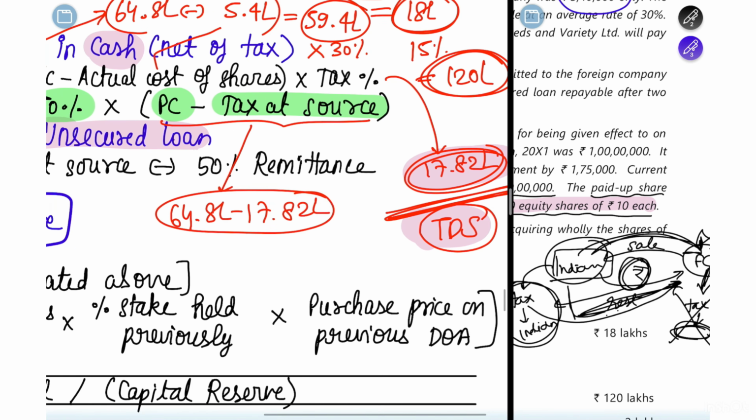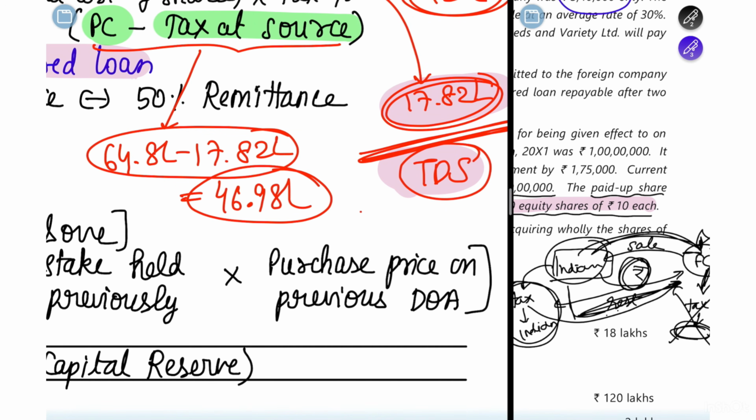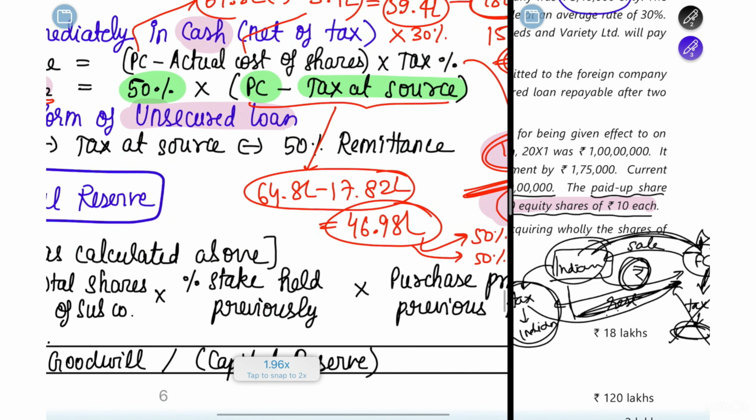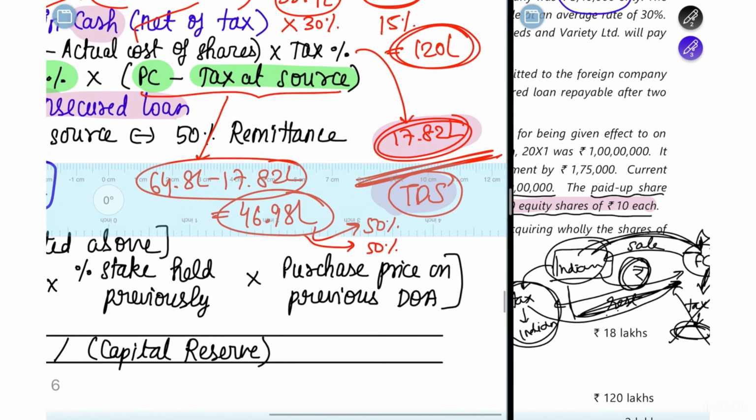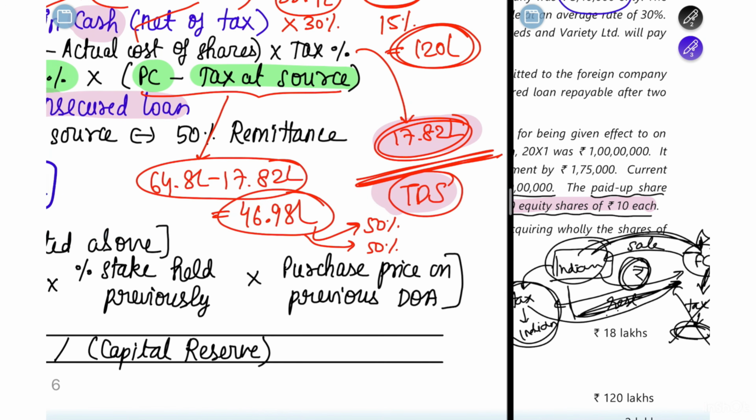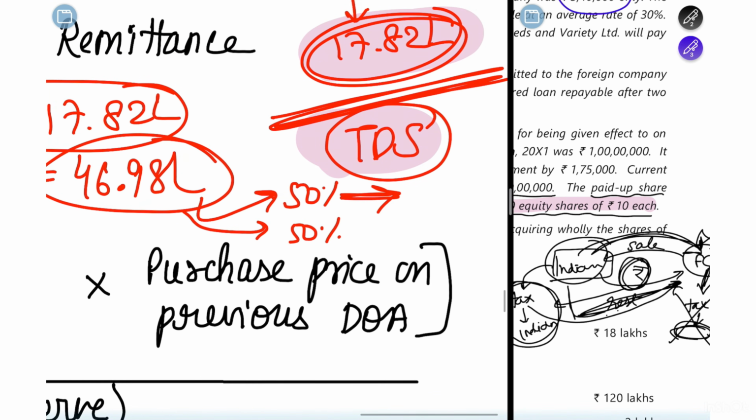So if you do this, 46.98 lakh is the total PC that you have to pay. In that 46.98 lakh, you told that 50% is going to go as cash, and 50% as unsecured loan. So in this 46.98 lakh, you have to see how much 50% of it is. So 46.98 lakh into 50%, 23.49 lakh is what you are going to remit as cash.